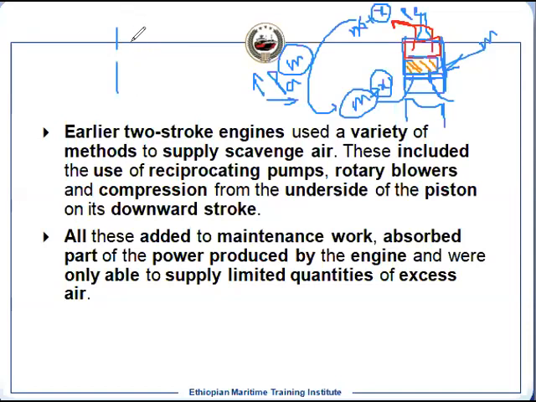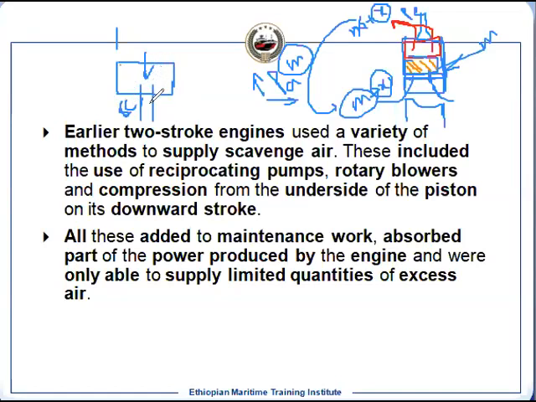When the piston is moving downward, the under piston area volume will get compressed, because you'll be having the scavenge air in the under piston area.